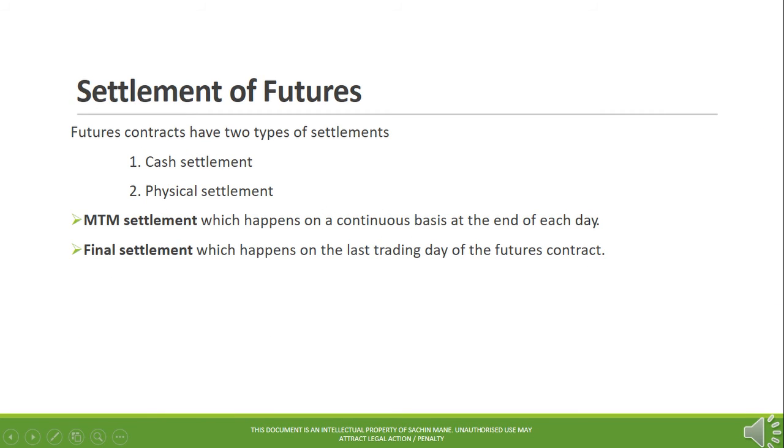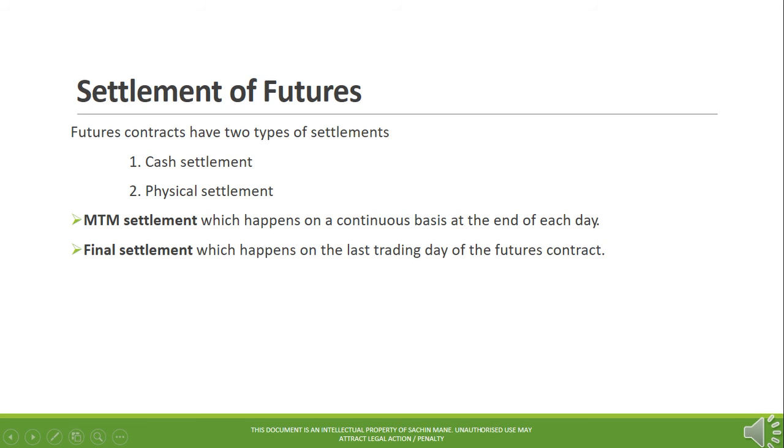Settlement of futures. Futures contracts have two types of settlements. 1. Cash settlement. The cash settlement method is normally used in settlement of index futures. Cash settlement involves the purchaser or the contract holder paying the net cash amount on the settlement date and executing the contract settlement. The net cash amount is the difference between the spot price, SP, and the futures price, FP, of the underlying.